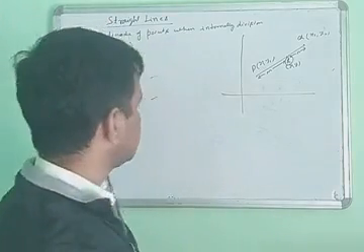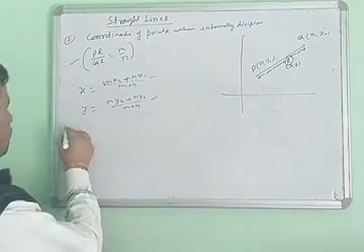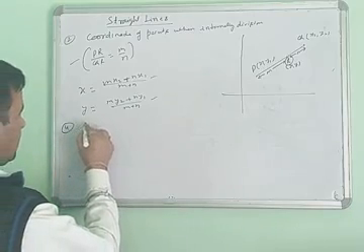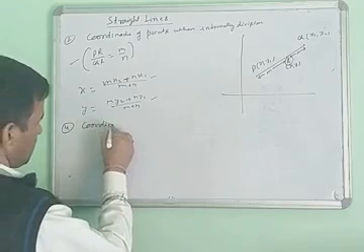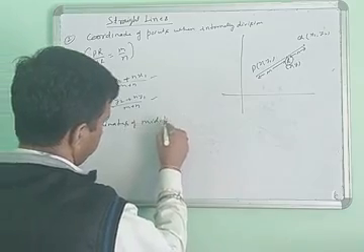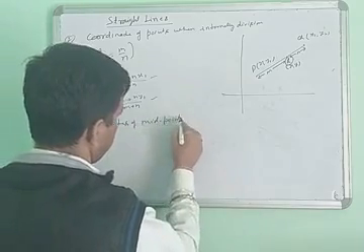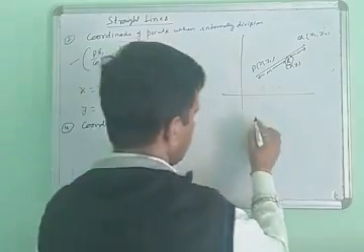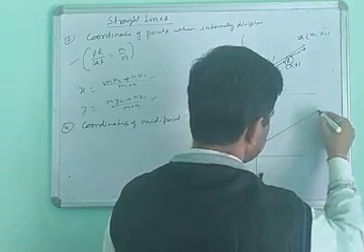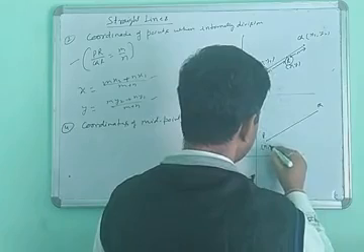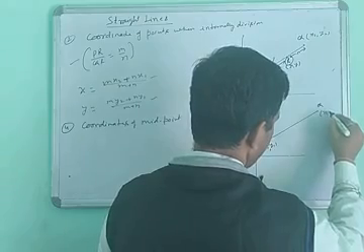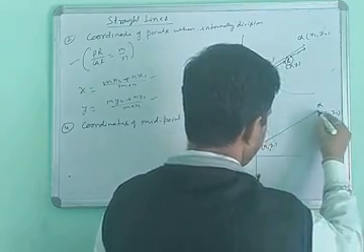Yes, class. Next, the third point I am taking here. Fourth point I am taking here: the coordinates of the midpoint. Suppose this line, this is P and this is Q. The coordinates of P are x1, y1, and of Q are x2, y2.